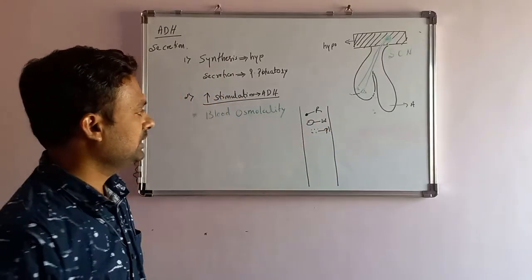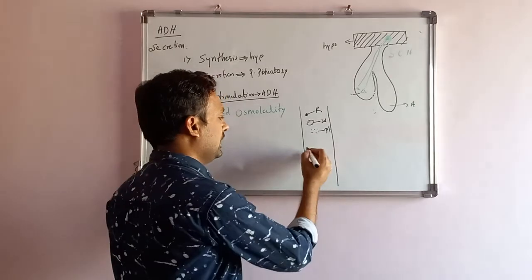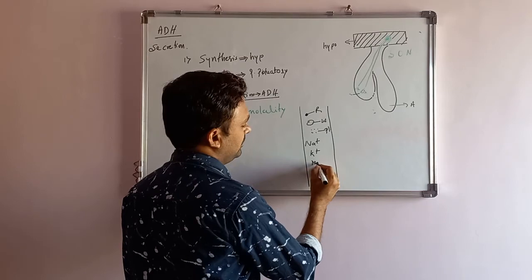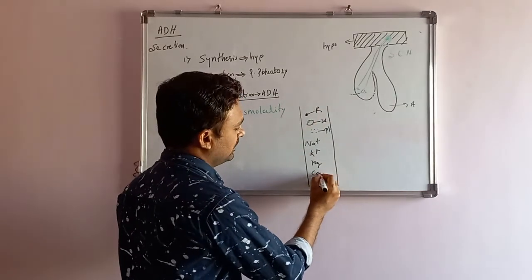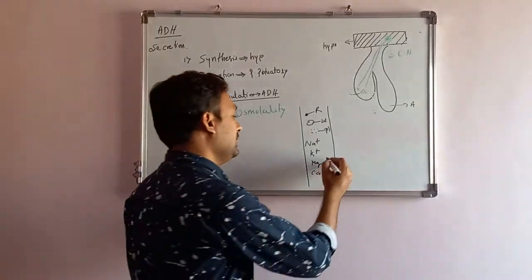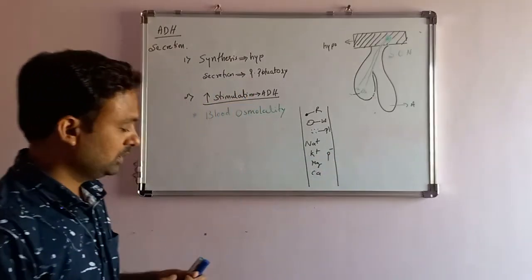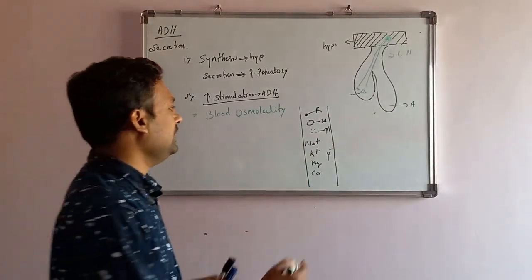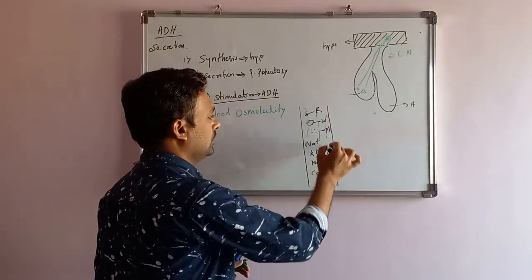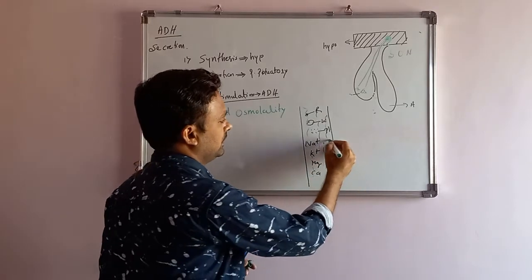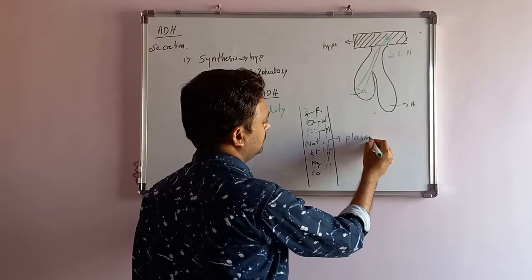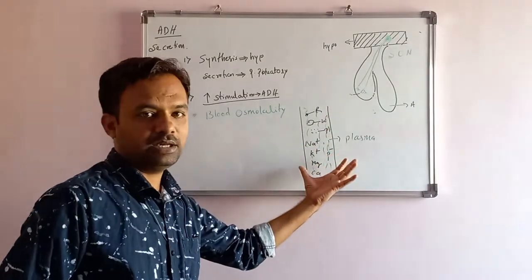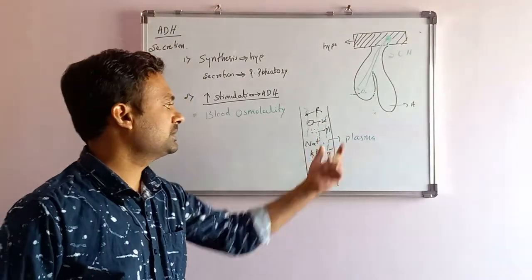These are the cells present here, and many solutes like sodium, potassium, magnesium, calcium, and protein are also there. All these particles and cells are freely floating in the blood plasma. This is a normal blood.